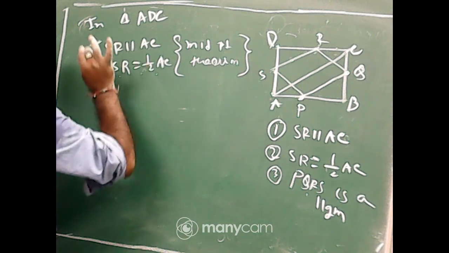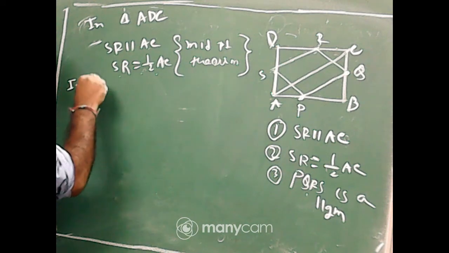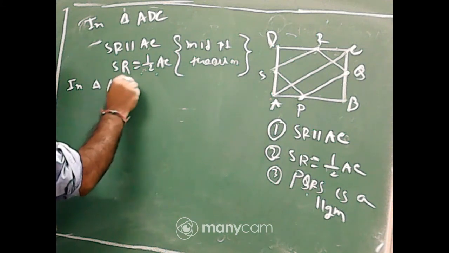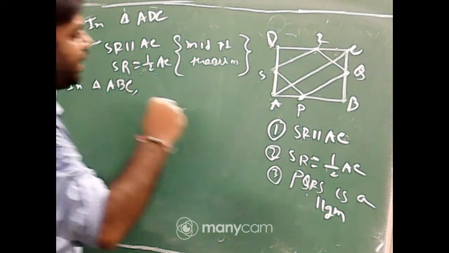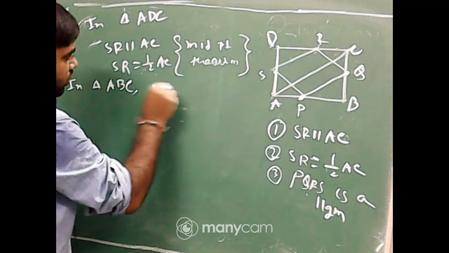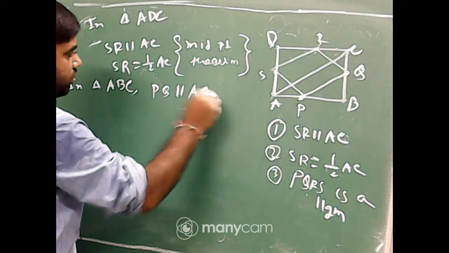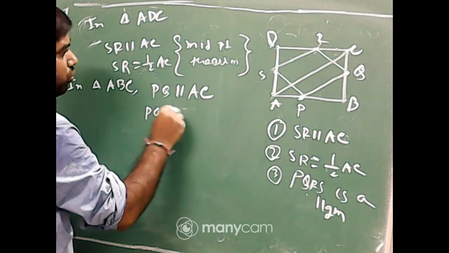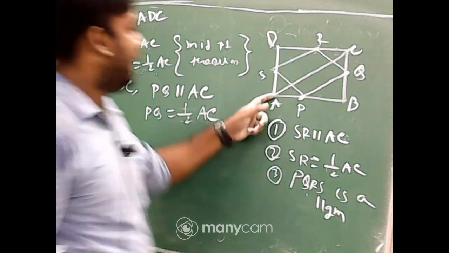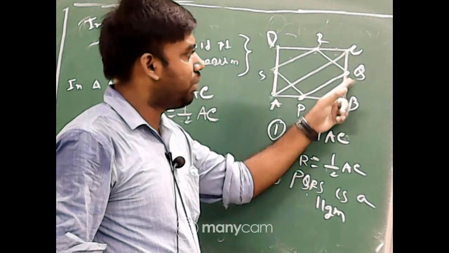Now second portion. One thing is clear, students: SR is parallel to AC and SR is equal to half of AC. Also now in triangle ABC, PQ is parallel to AC and PQ is equal to half of AC. Look at the board. In triangle ABC, P is the midpoint of AB and Q is the midpoint of BC.